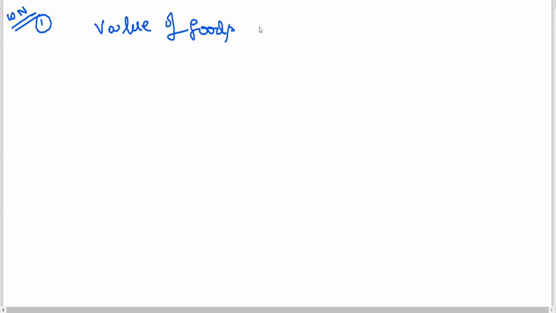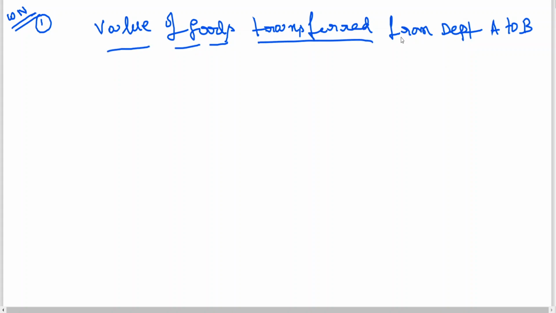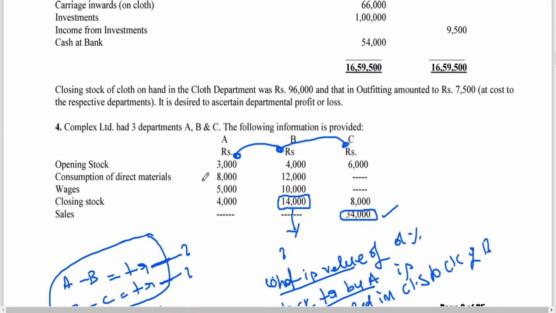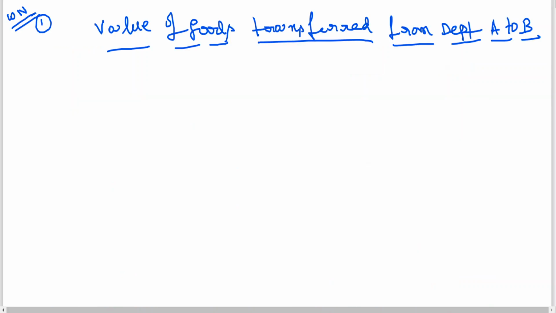Value of goods transferred from department A to B. What is the value of goods transferred? It means 3,000 plus consumption of direct materials plus wages minus closing stock. Then to that we need to add the percentage of profit. That is what I am writing.